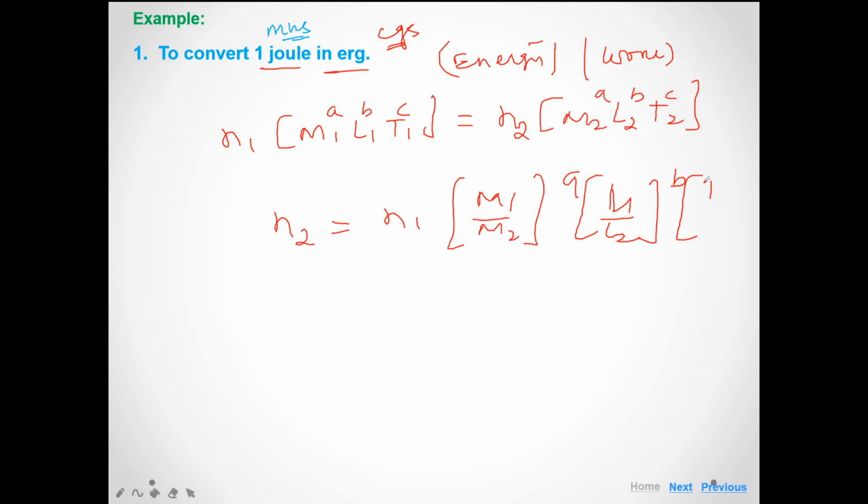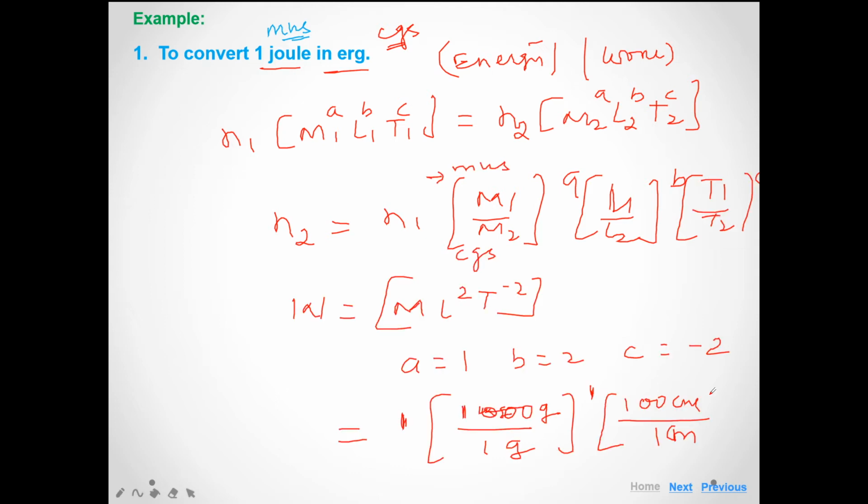Then length: 100 centimeter is equal to 1 meter, so we write 100 centimeter to the power 2. And third, 1 second upon 1 second, because in both CGS and MKS the unit of time is second.